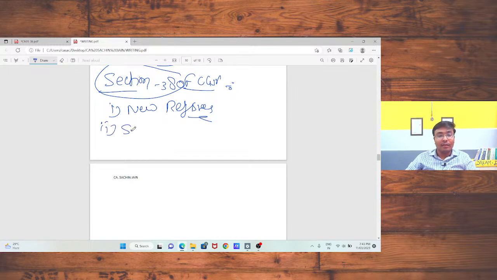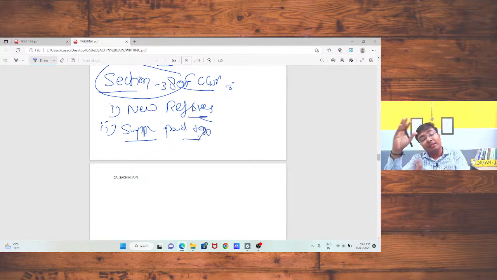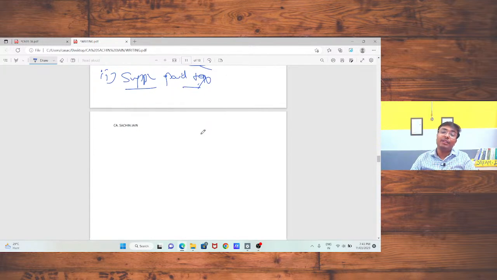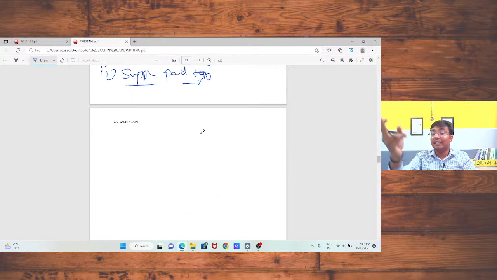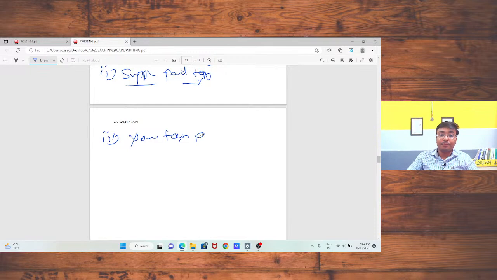If your supplier has not paid the tax, in that case also the same is going to be reflected in your ineligible part of GSTR 2B. So in that case, you are not eligible to take the input tax credit. If you had not paid the tax, in that case also you are not eligible to take the input tax credit.